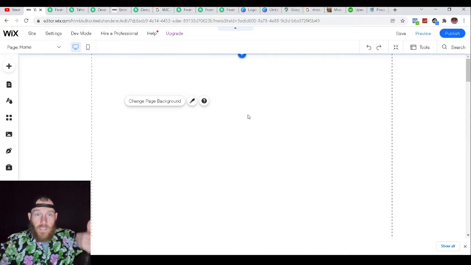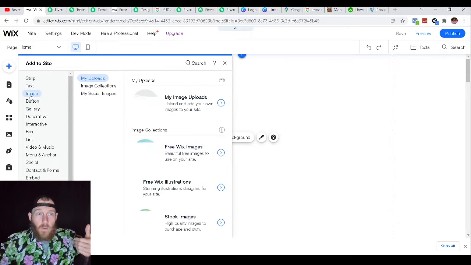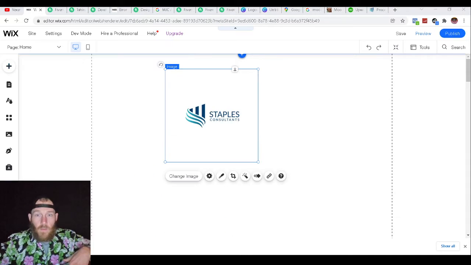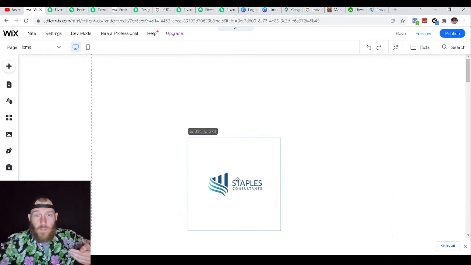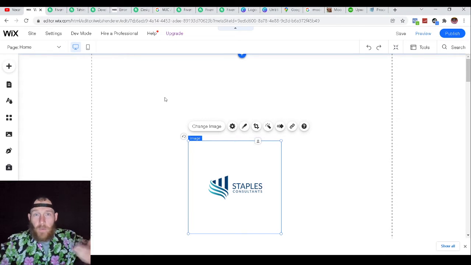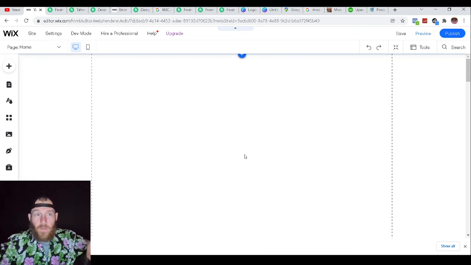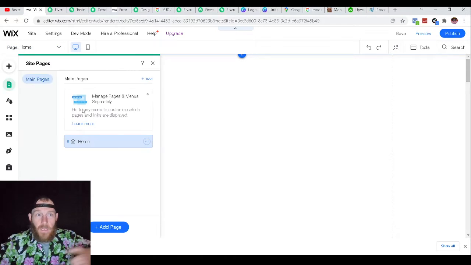And then whenever we set everything up, we're going to be over here. We're going to go into add. All right, we're going to go to our images. We're going to go to upload from my images. So then boom, now we have the logo on our website. So what you're going to want to do to build out your page, pretty simple. I'm going to right click on here. I'm going to cut this off. I'm going to go to my pages. I'm going to go to manage pages.